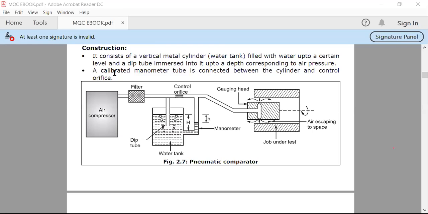Okay, now a calibrated manometer tube is connected between the cylinder and the control orifice. So in between this cylinder and this control orifice, for calibration purposes, we have provided one manometer. Okay,